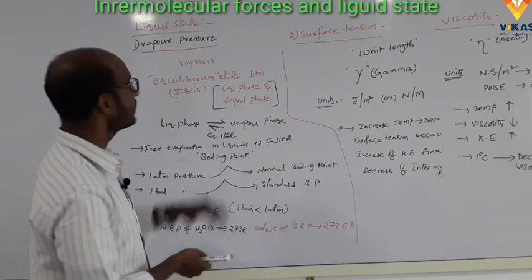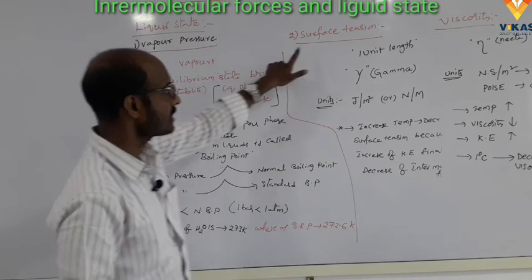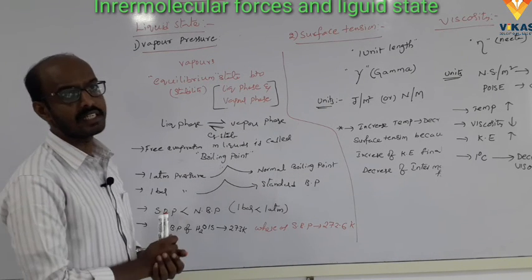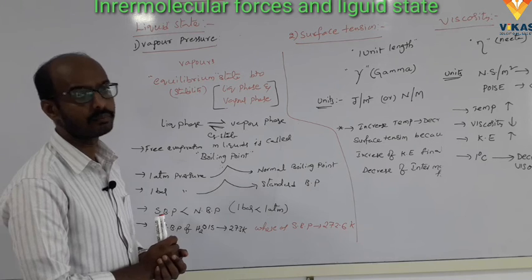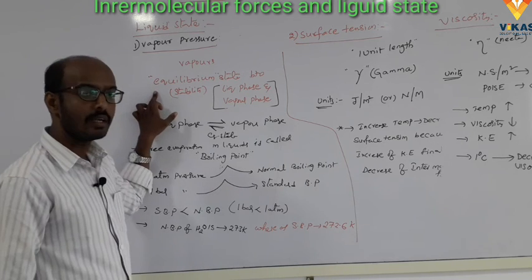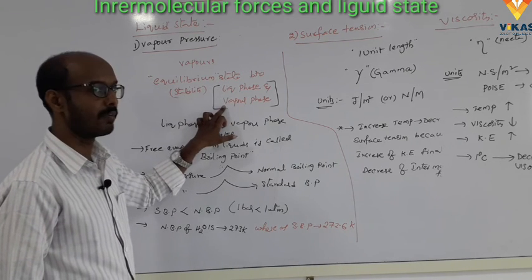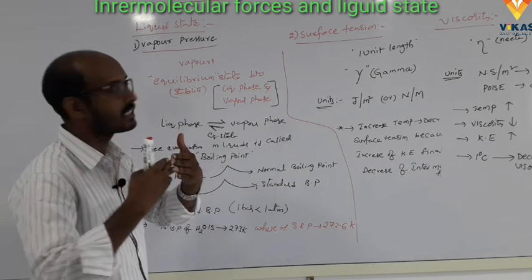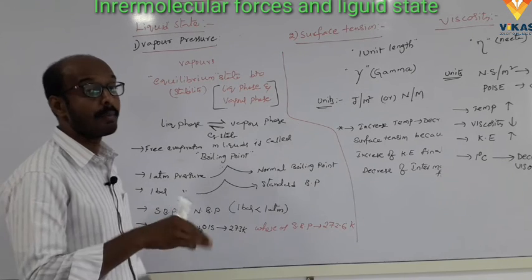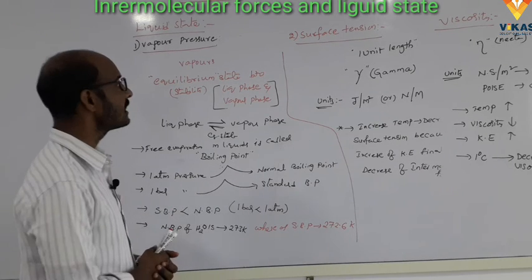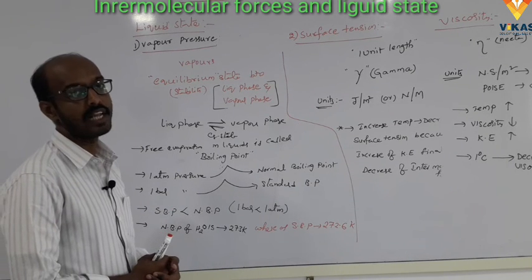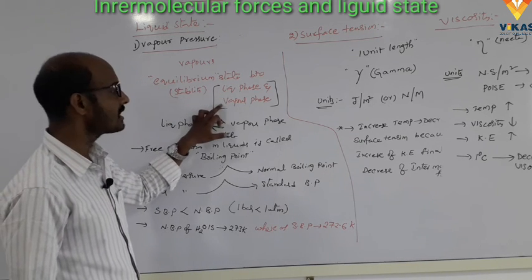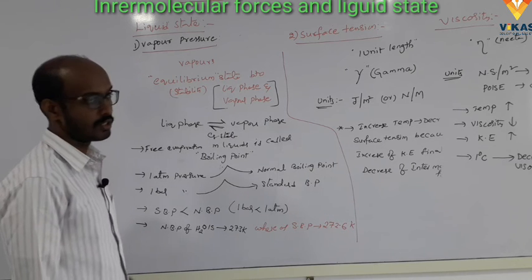So finally, the conclusion covers vapor pressure, surface tension and viscosity. What is the vapor pressure? The pressure exerted by the vapors, which forms the equilibrium state between the liquid phase and vapor phase, is called vapor pressure. vapor phase కి liquid phase కి ఒక equilibrium state ని form చేసి దాన్ని ఏమంటాం vapor pressure.